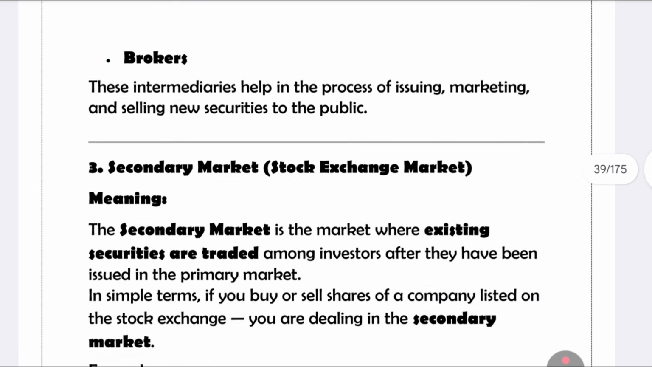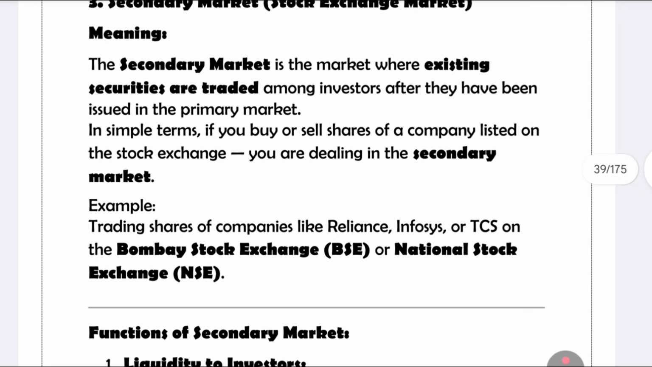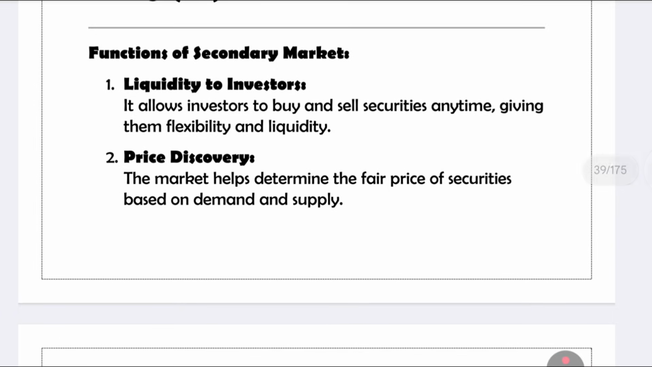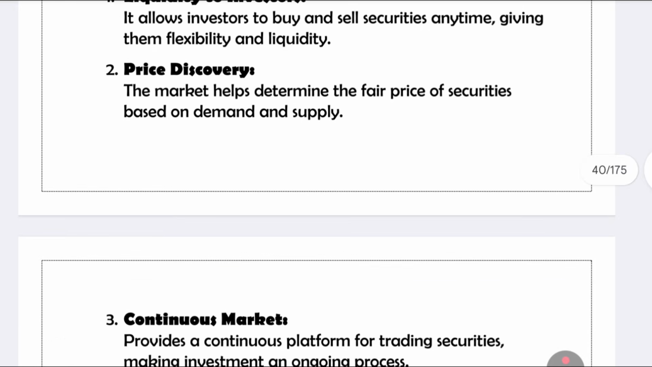Next, what is meant by secondary market? The secondary market is where existing securities are traded, for example trading shares of Reliance, Infosys or any other company on the Bombay Stock Exchange or National Stock Exchange. That is called the secondary market. What are its functions? Liquidity to investors, meaning they can sell their securities any time, which is flexible in nature. Next, price discovery, which helps them get a fair price for securities.